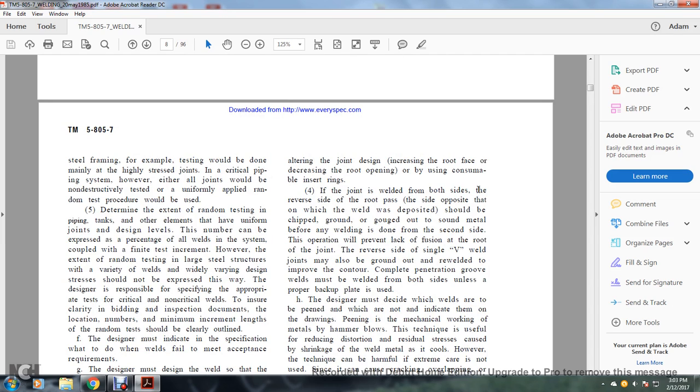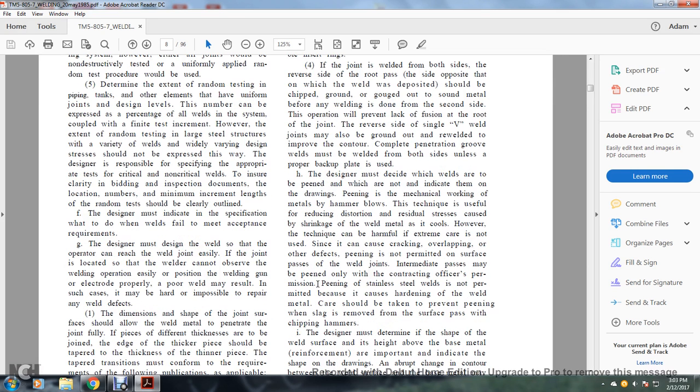If the joint is to be welded on both sides with reverse of the root pass, the side opposite to that on which the weld is deposited should be chipped, ground, or gouged out into sound metal before welding is done on the second side. To prevent lack of fusion at the root of the joint, the reverse side of the V-weld joint may be either ground out or re-welded to improve the contour. Complete penetration groove welds must be welded through both sides unless proper backup of the plates is used.